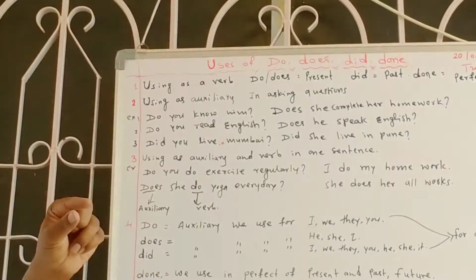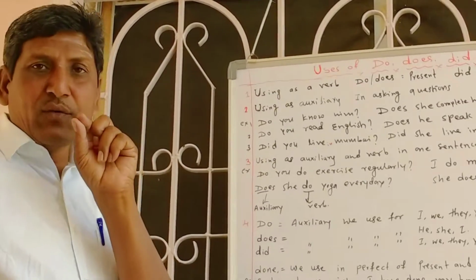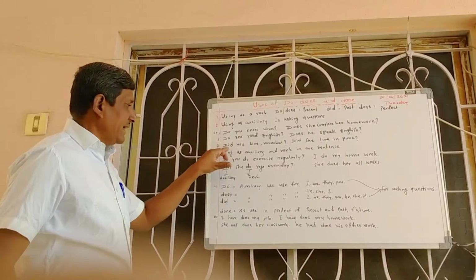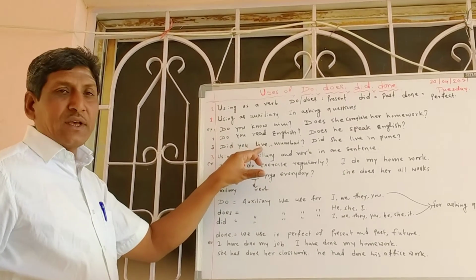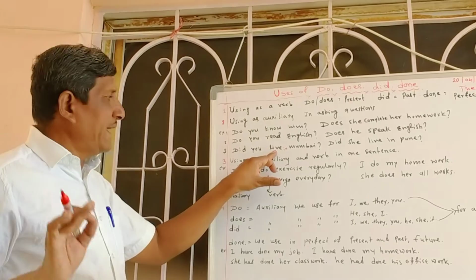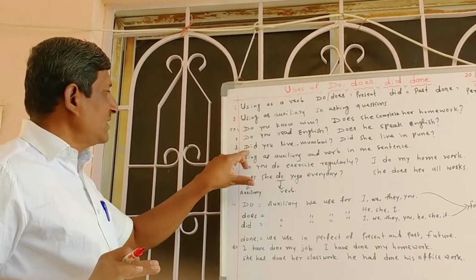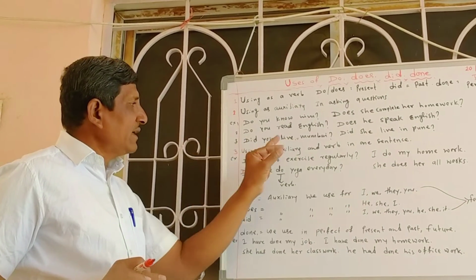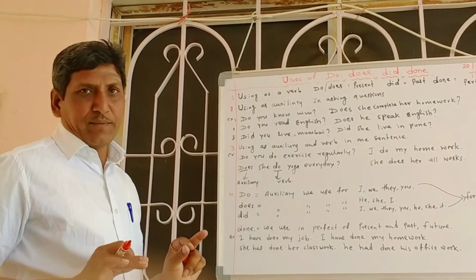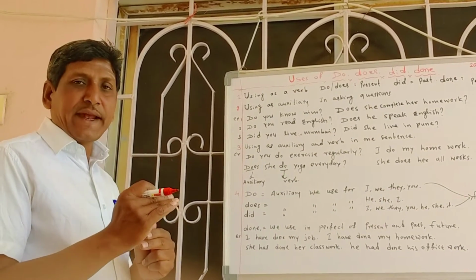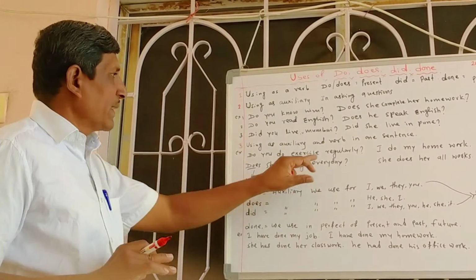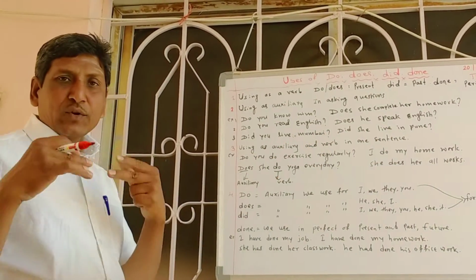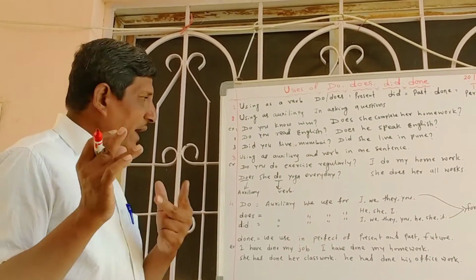So dear friends, one thing I want to make clear: when it is past tense in the sentence, it should be "did you live", not "lived". This is the auxiliary of past tense, and you should not write "lived". Did you live in Mumbai? When you ask questions, you should be very careful. And did she live in Pune? Not "lived". I hope that is clear.